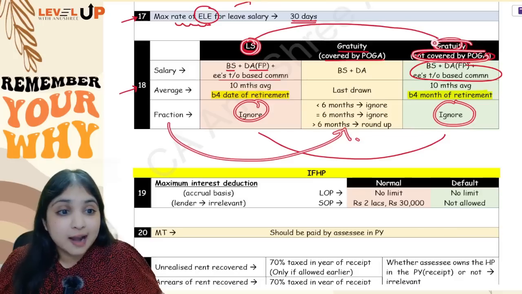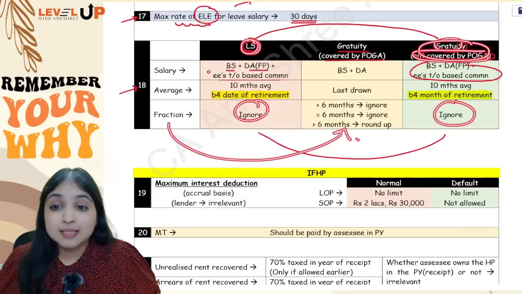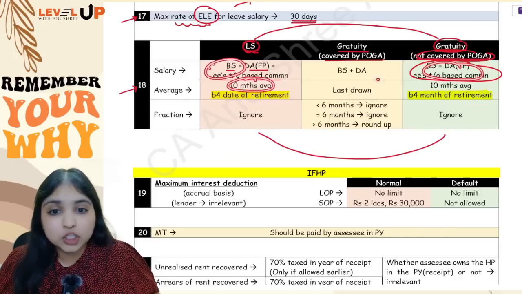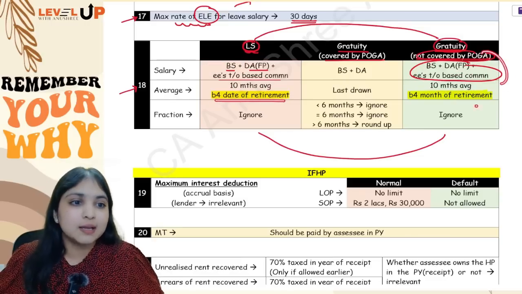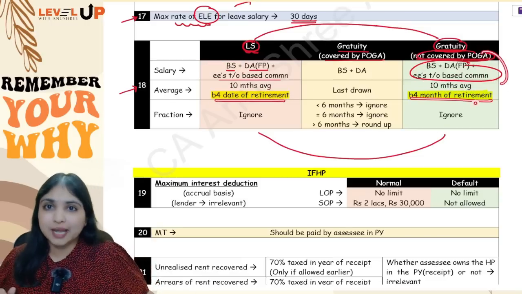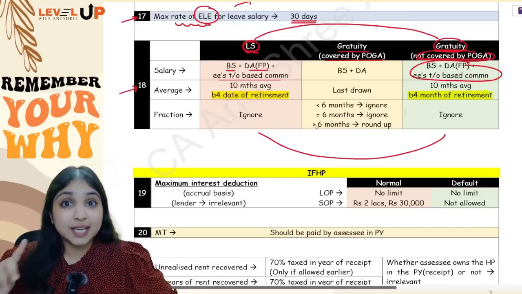In leave salary and in gratuity not covered by POGA, salary has three components. In both you will take 10 months average, but in leave salary 10 months before date of retirement, and in gratuity 10 months before month of retirement. Okay guys, so with this we're done with 18 adjustments.